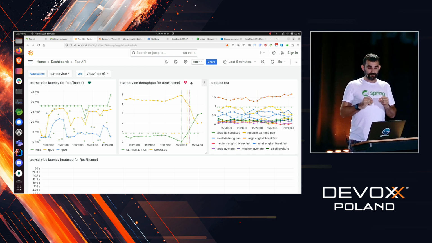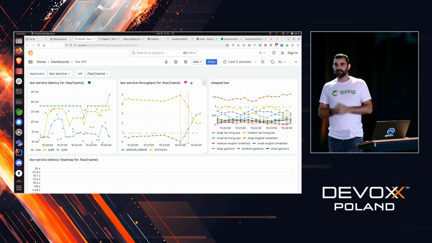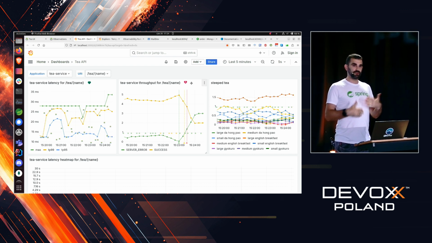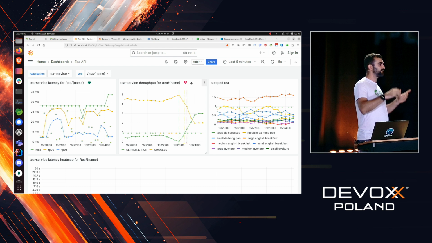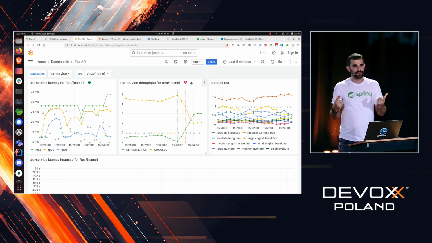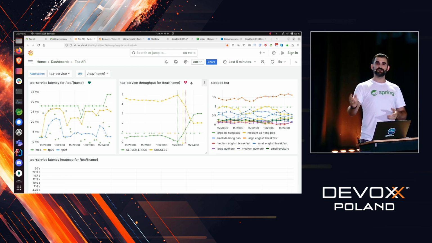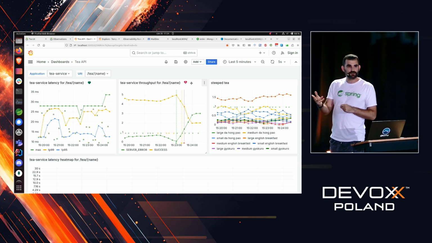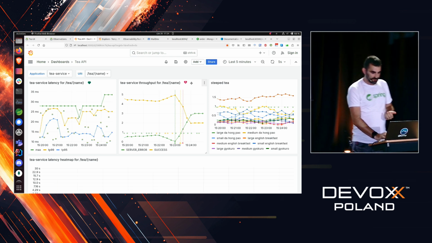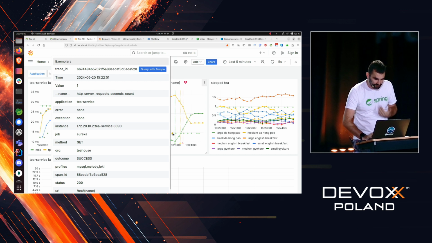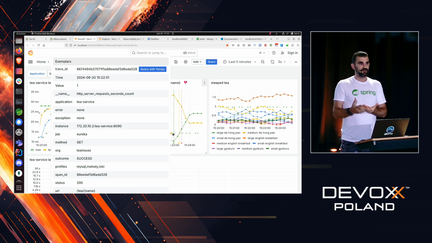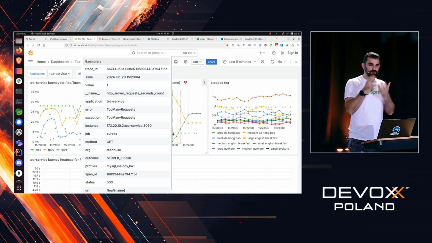What we can do is use something called exemplars. I don't want to go into the details of the actual algorithm behind this, but let us imagine that whenever we are capturing metrics, every now and then, if there was an active span, this span will be attached to the metrics. So this is a correlation of metrics and tracing. Now if you see those little dots over here, that represents an exemplar. So this is a trace that was correlated with that particular metric.